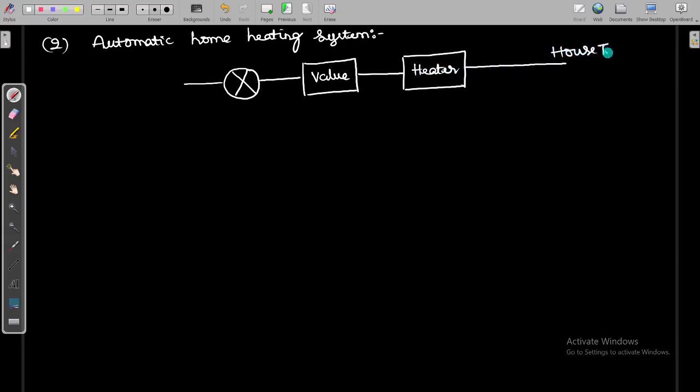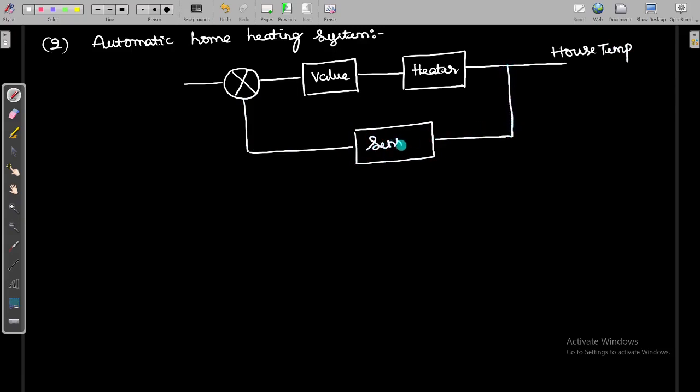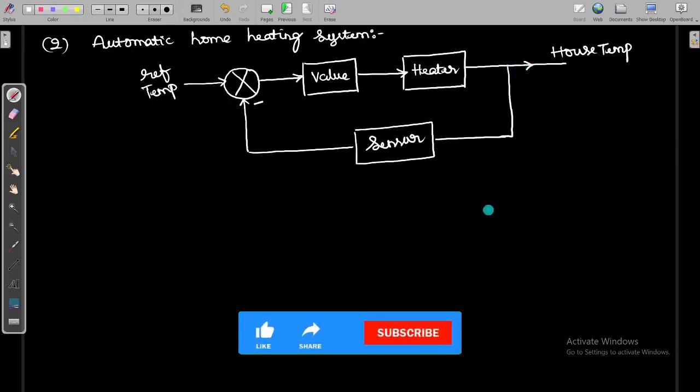You measure the house temperature and it is connected to the sensor. Depending upon the temperature at the output side, the sensor senses it and gives it to the comparator. The reference temperature is the temperature we require. The comparator compares, gives it to the valve, the valve to the heater, and it generates the desired output, the desired temperature.